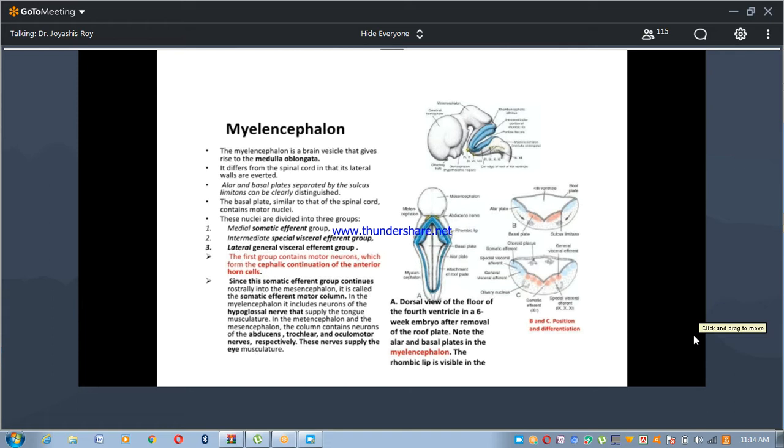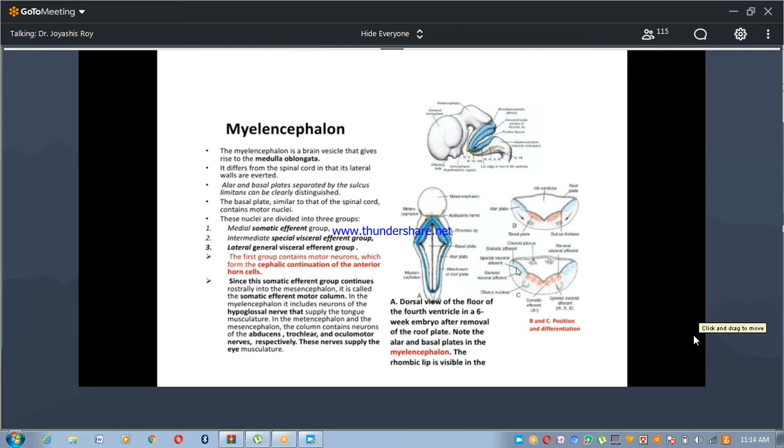The basal plate contains motor nuclei which divide into 3 groups. This is the general somatic efferent group. The special visceral efferent group lies intermediate, and this is the special visceral efferent group for 9, 10, and 11. And the general visceral efferent group lies lateral in position.